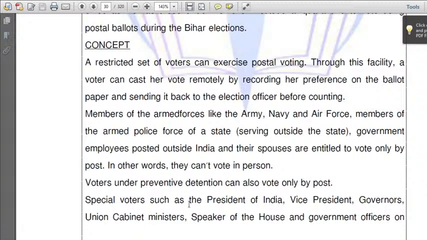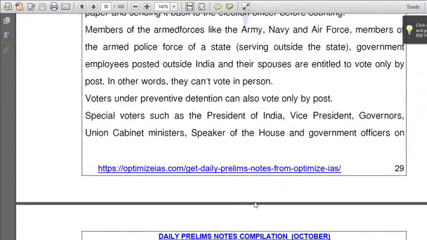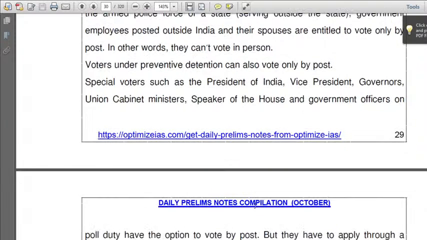Every word, each and every word is important in polity. UPSC can frame questions from each and every topic. It has that potential. We cannot afford to leave any topic of the polity, so we must cover the polity very comprehensively.